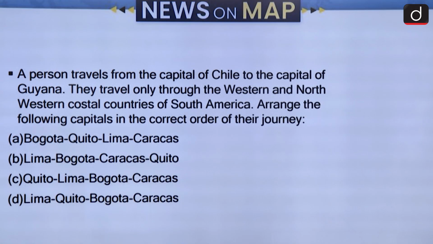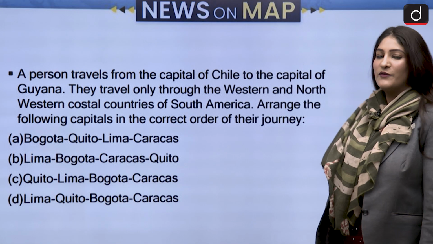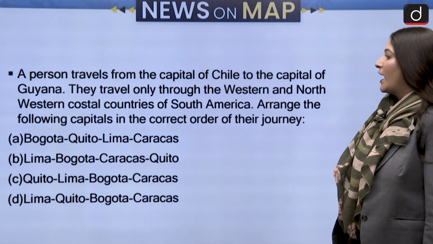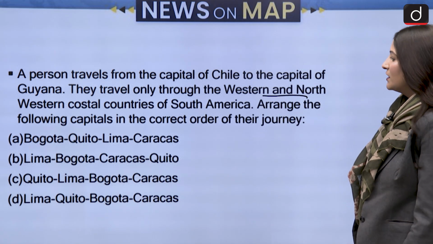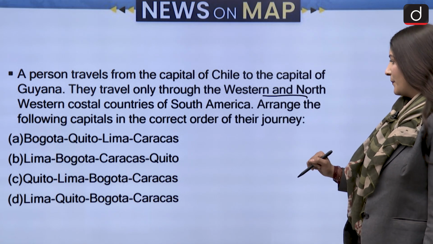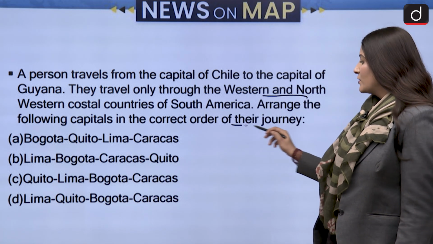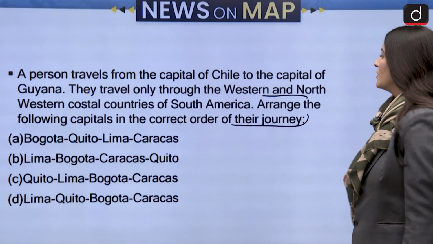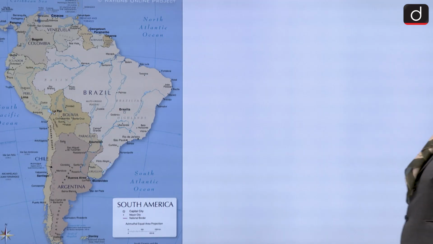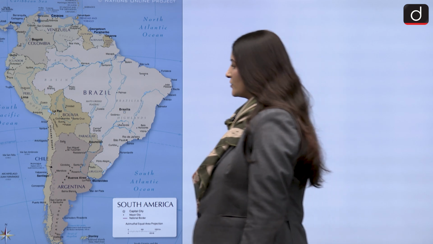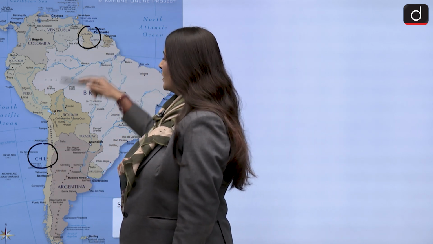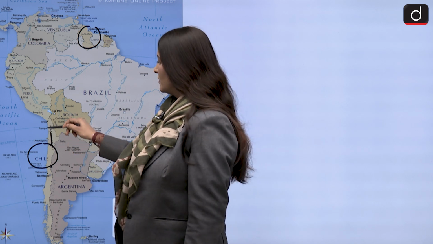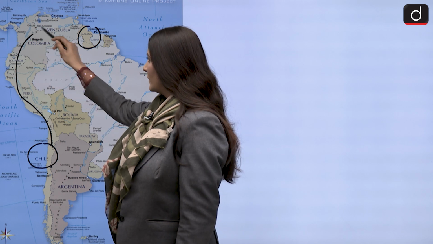Moving ahead to the next question, a person travels from the capital of Chile to the capital of Guyana. They travel only through the western and northwestern coastal countries of South America. Arrange the following capitals in the correct order of their journey. Okay, so let us see, from Chile they are going to Guyana, right? So here is Chile and here is Guyana. The person will move only through the western coastal countries.